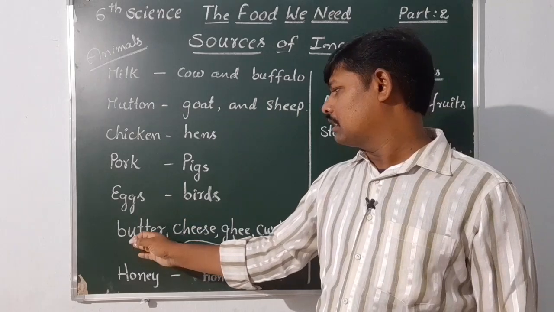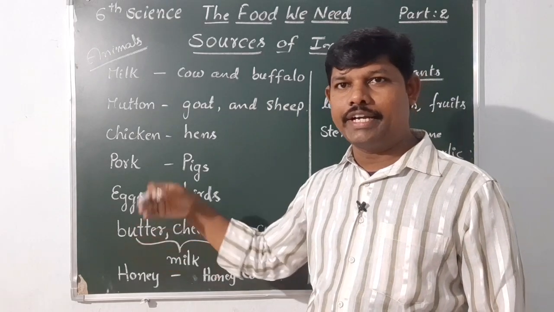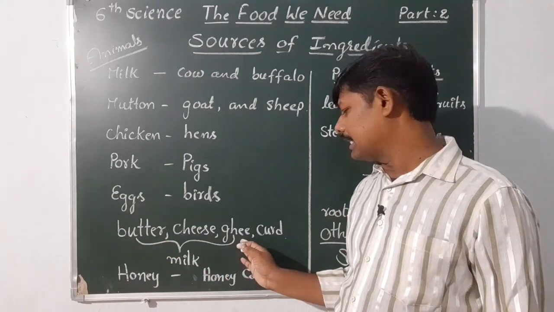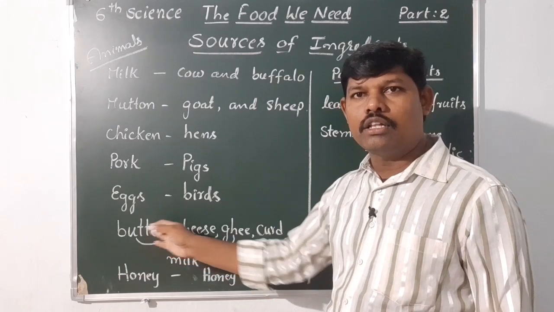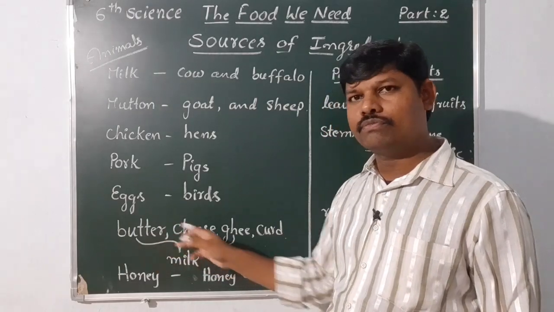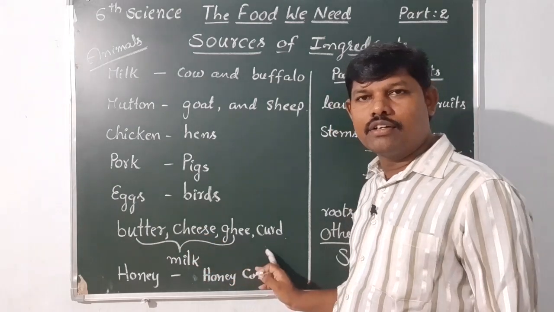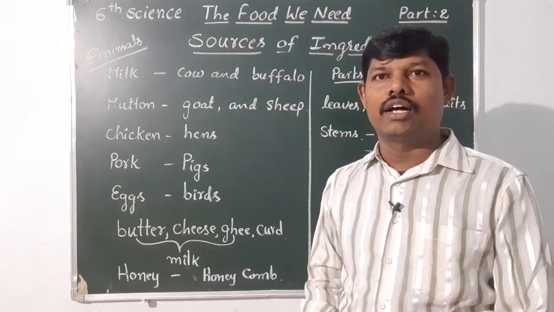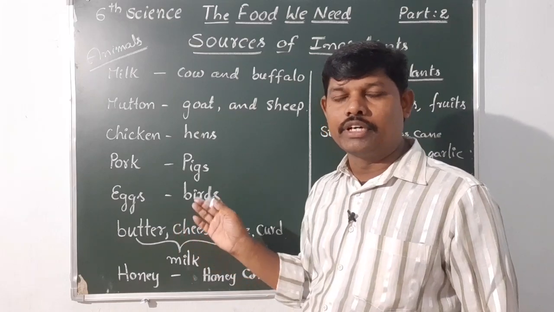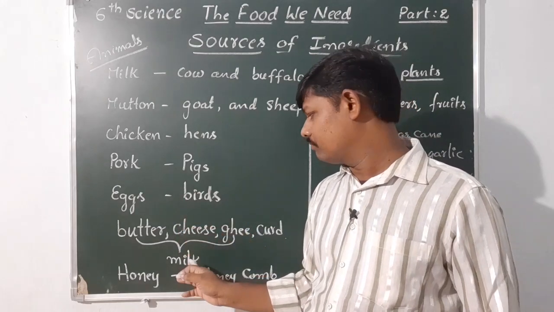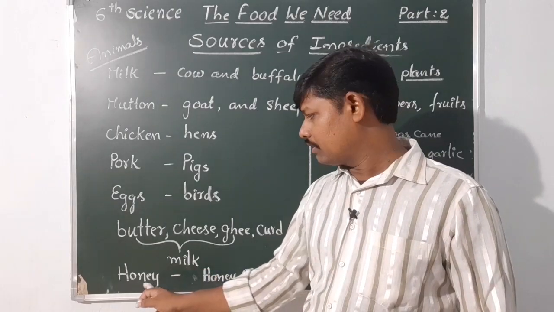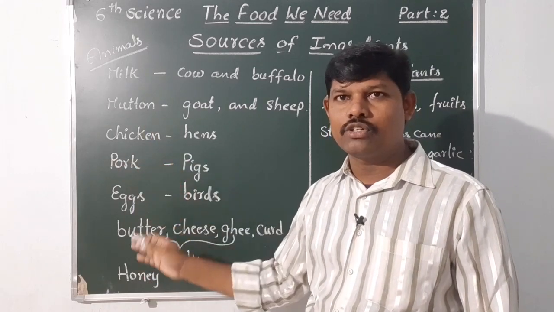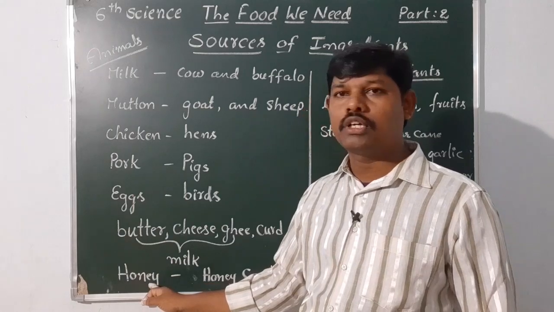Next, a variety of food items and ingredients we are getting from milk, like butter, cheese, ghee, curd, buttermilk. These are all products of milk. You can also prepare doodh peda, and these are all dairy products, also from milk. And one more thing, honey. Honey is also from the animal side only. These are honey bees, so that is why it is written in the list of animals.